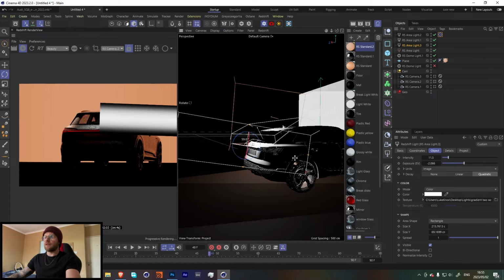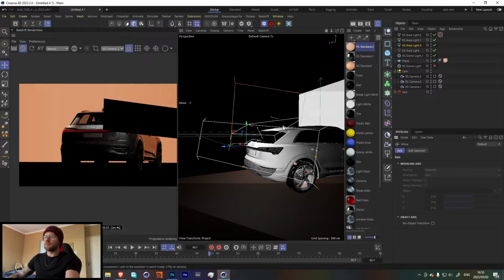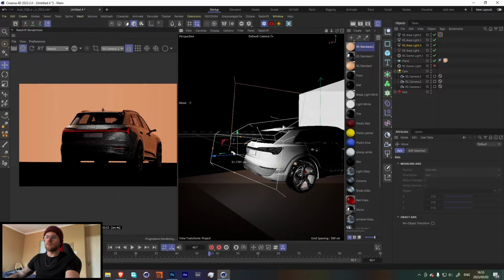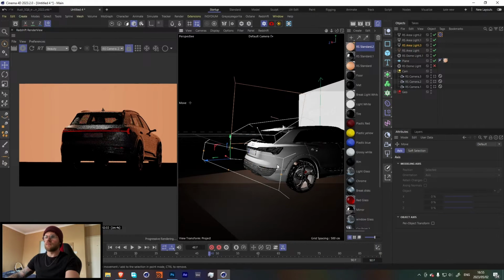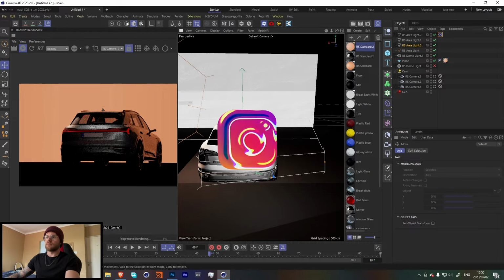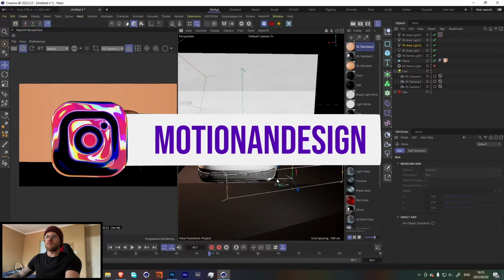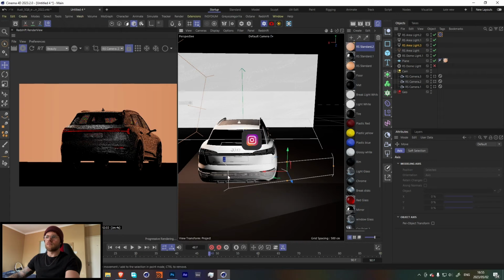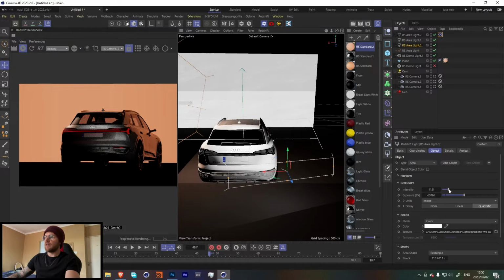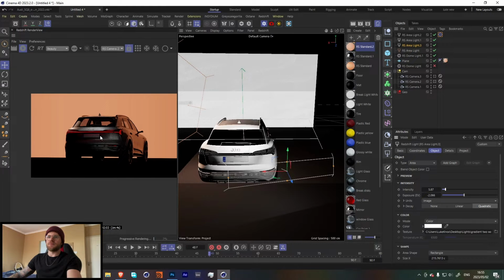It's oriented the correct way. And now we have this really nice light over here. I think I want to bring down the light a little bit so that it's only a little bit subtle, just so that we kind of focus the eye over here.